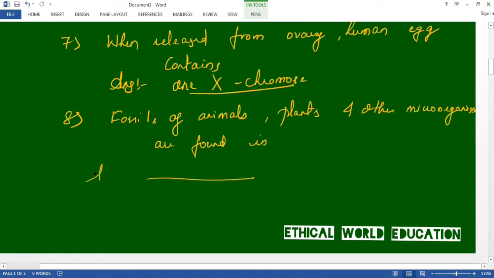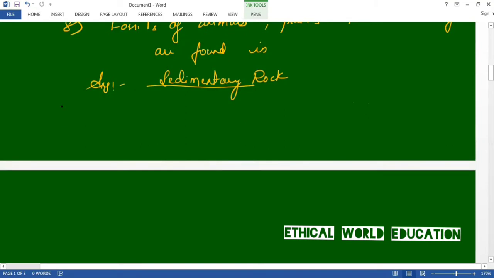These are all found in sedimentary rock. The answer is sedimentary rock. Let us move on to the next question, that is the ninth one.